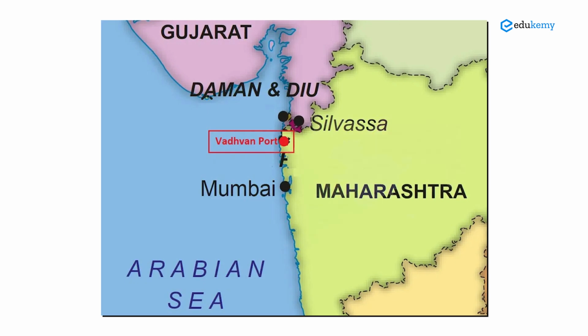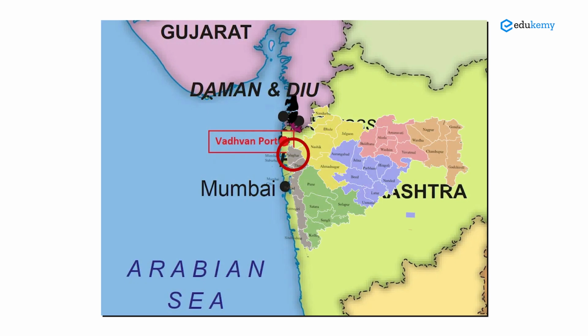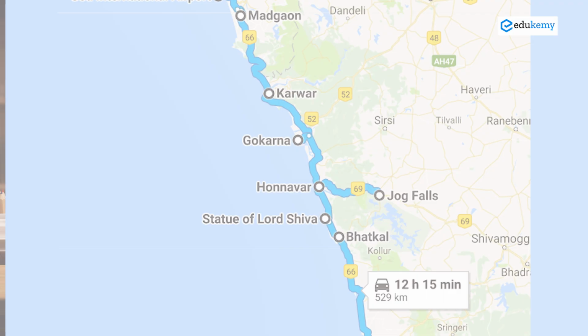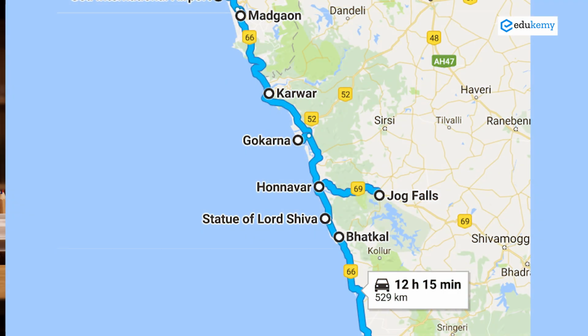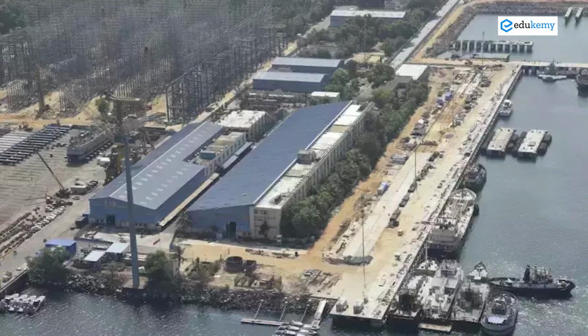By the way, Maharashtra is also making another very large port called the Vadhavan port. It is along the Palghar district of Maharashtra, and upon completion, it will be one of the largest ports of the world, not just for India. So, Vadhavan Port, Mumbai Port, Marmagao Port of Goa. You come further down south, you also have the territories of Karnataka. At the border, you also have Karwar. Karwar is also a very important naval base. It's called Project Seabird.